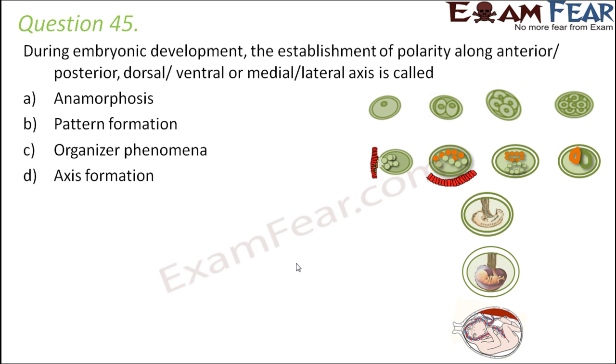Question number 45. During embryonic development, the establishment of polarity along anterior or posterior, dorsal or ventral, or medial or lateral axis is called anamorphosis, pattern formation, organizer phenomena, or axis formation. So, this is known as axis formation. And what is this axis called? This axis is known as embryonic axis.